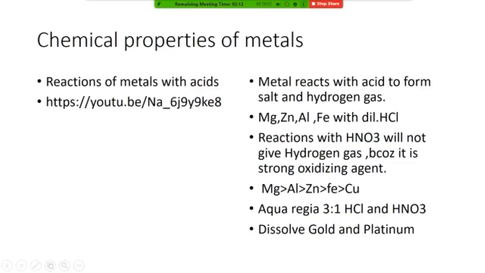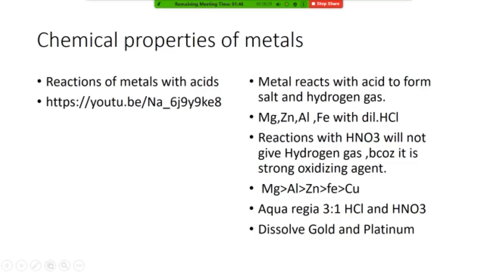Can metals react with acids? Can you give me the name of some acids? Hydrochloric acid. Very good. Sulfuric acid, nitric acid, acetic acid. Okay, there are so many acids. Acetic acid and formic acid, oxalic acid, are called organic acids.